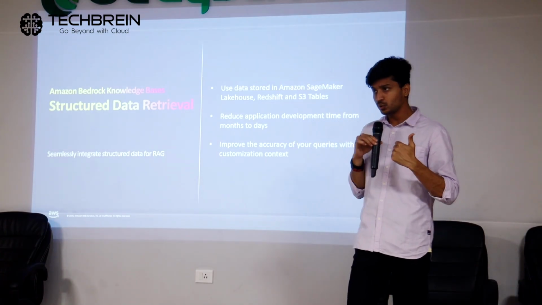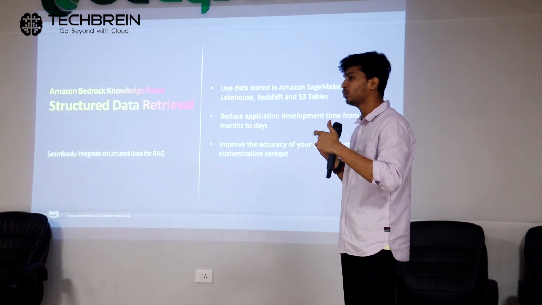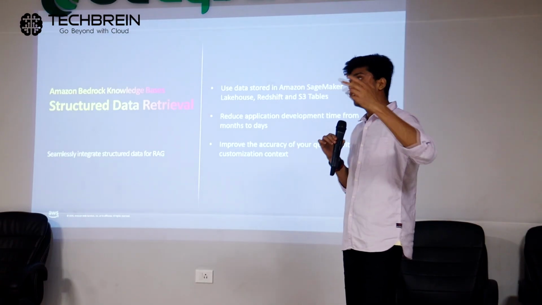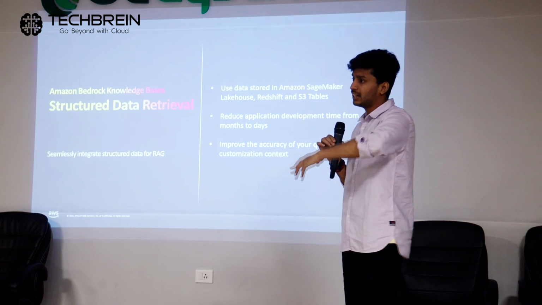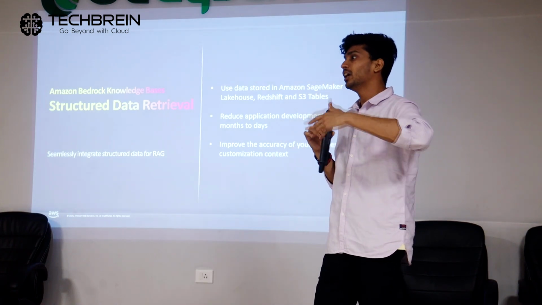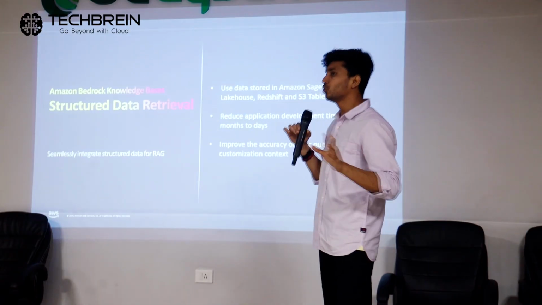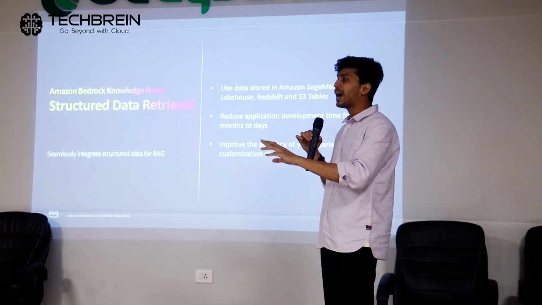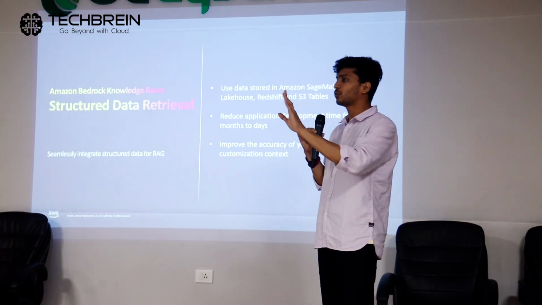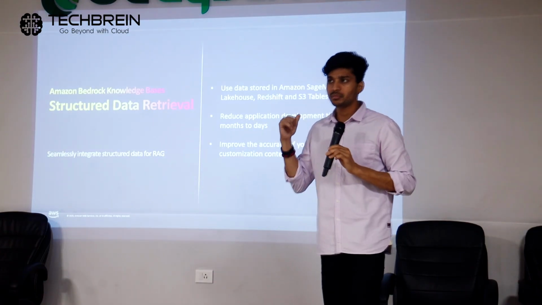So if you want to use a structured data source, where your data is stored in a relational database, you can connect it to Amazon Redshift, an Amazon-based data warehousing solution. Once you do that, you can use your structured data source for adding context to your generative AI application.